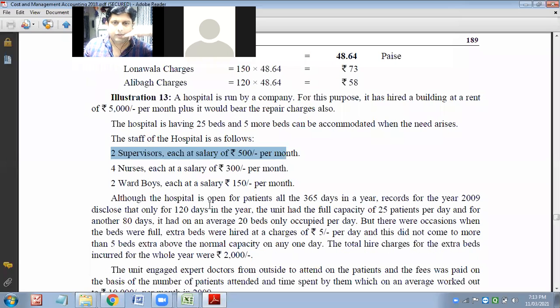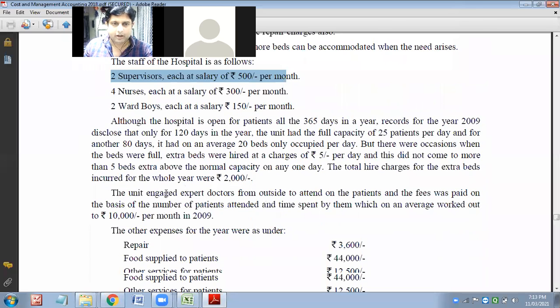Although the hospital is open for the patient all 365 days in a year, this has already been taken care of.